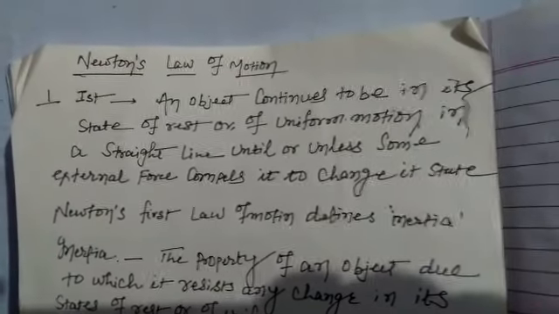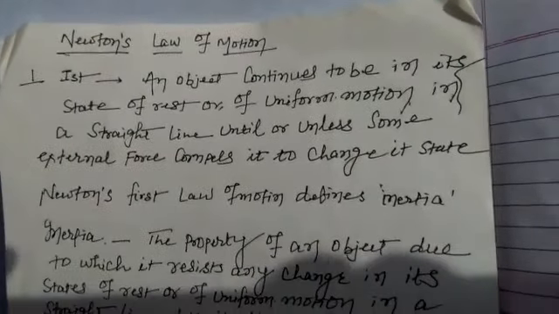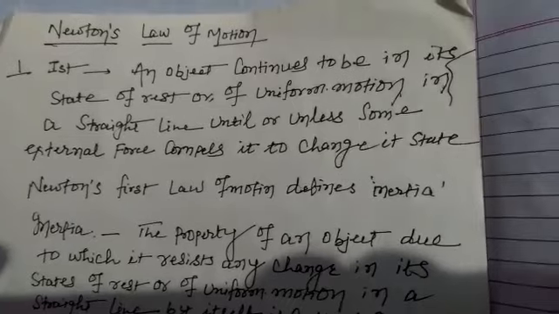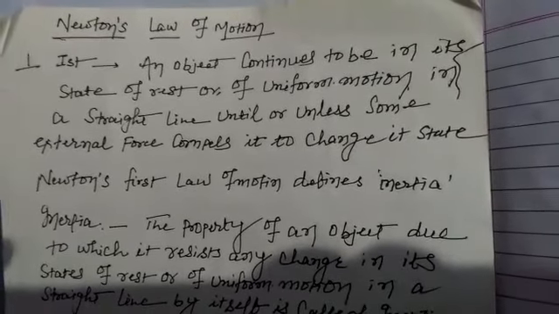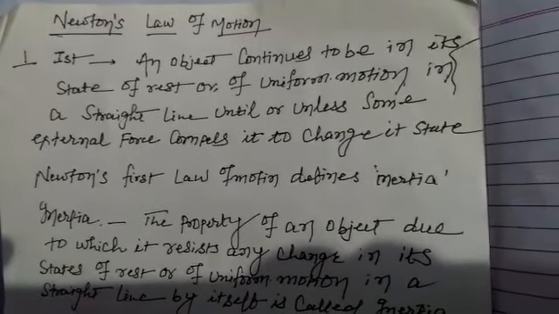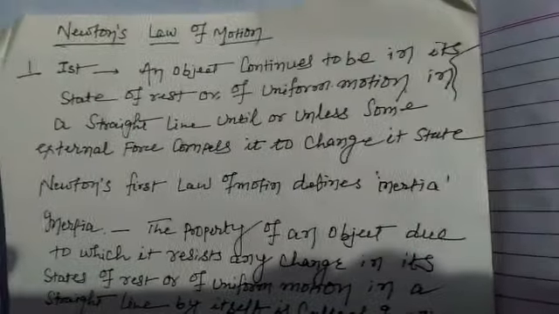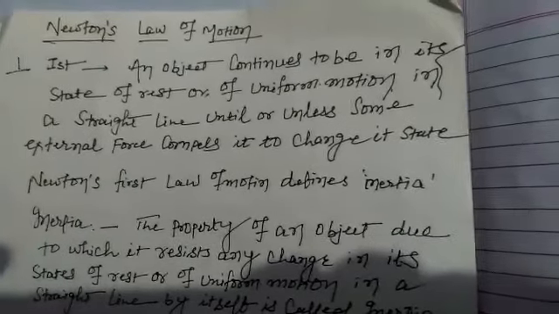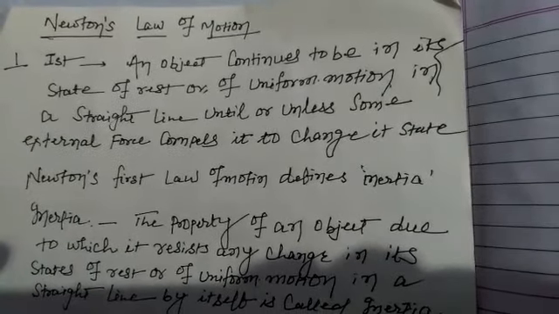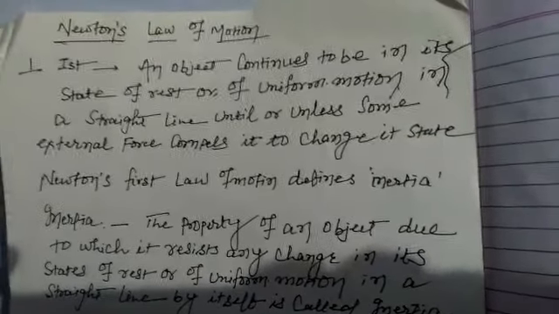Newton's laws of motion. The first law: an object continues to be in its state of rest or in uniform motion in a straight line until and unless some external force is applied on it to change its state. Newton's first law defines inertia.